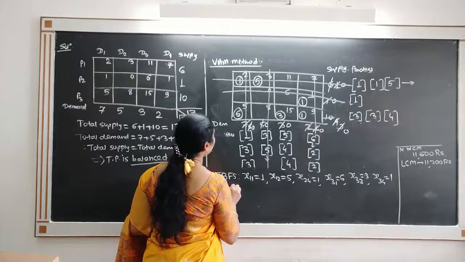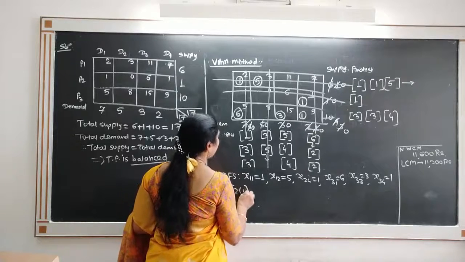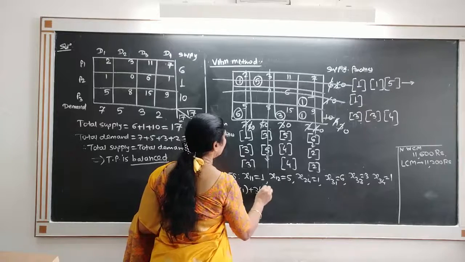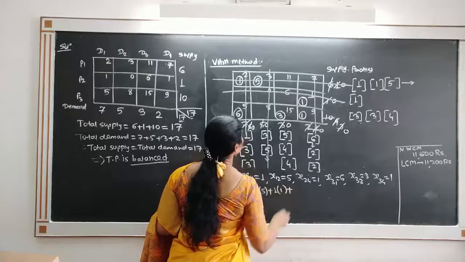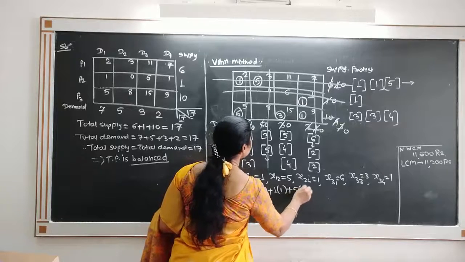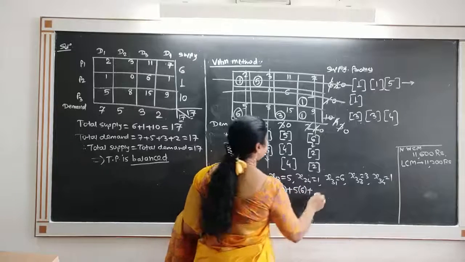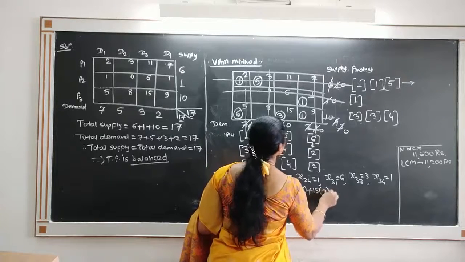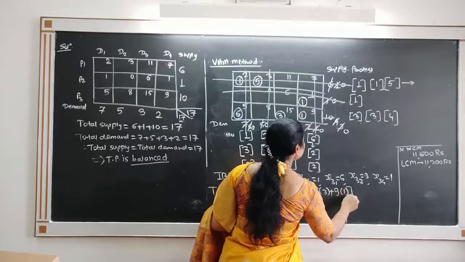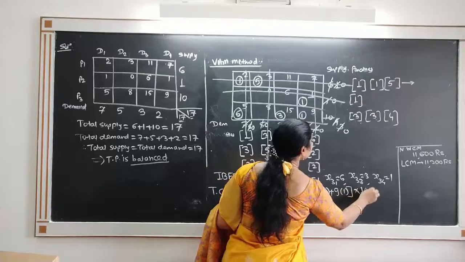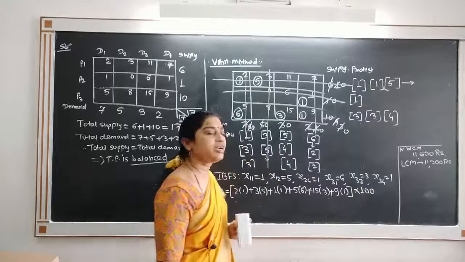It is nothing but 2 into 1 plus 3 into 5 plus 1 into 1 plus 5 into 6 plus 15 into 3 plus 9 into 1, this total into 100 because the cost is given in hundreds of rupees.